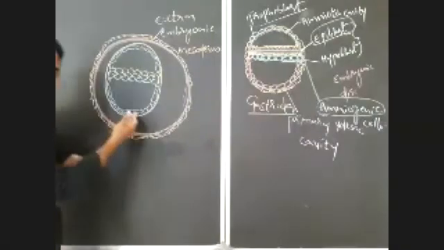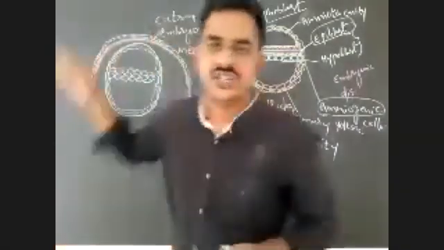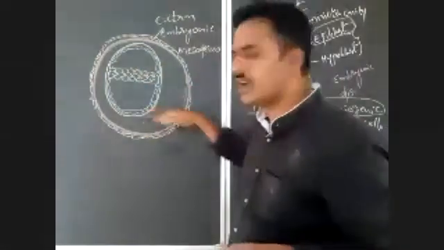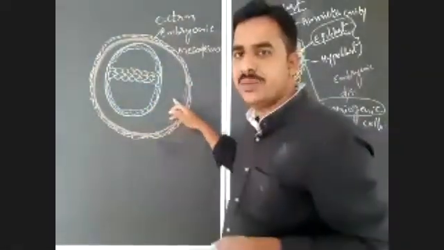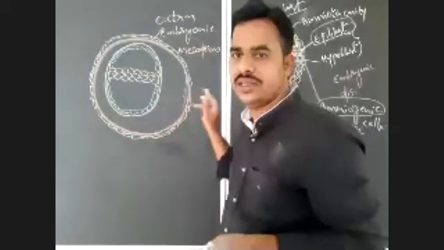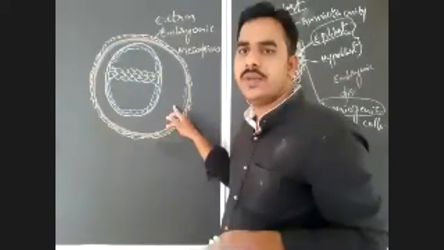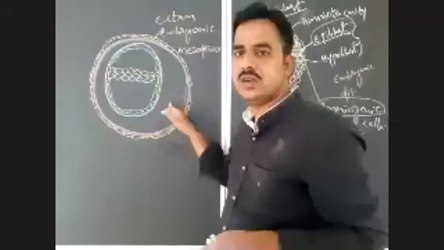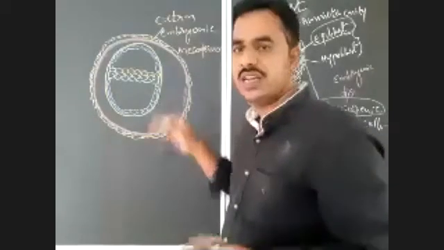So the extra embryonic mesoderm is divided into inner and outer layers. That leads to formation of a space, a cavity, or a coelom between them. So it is the extra embryonic coelom. The coelom is not present inside the embryo, it is present outside the embryo.